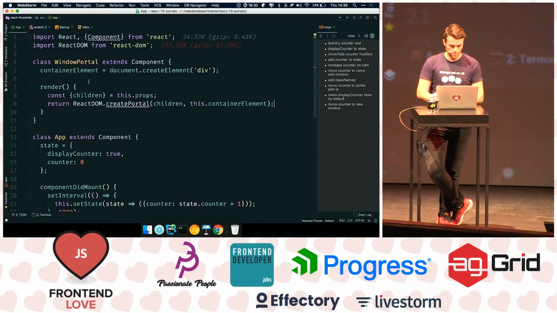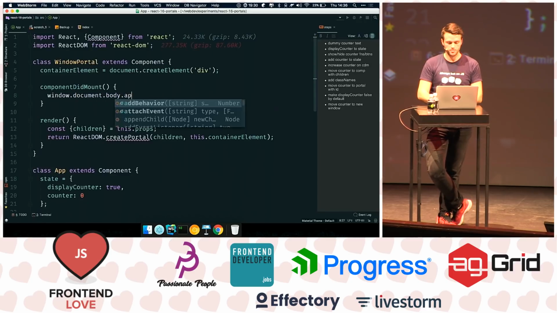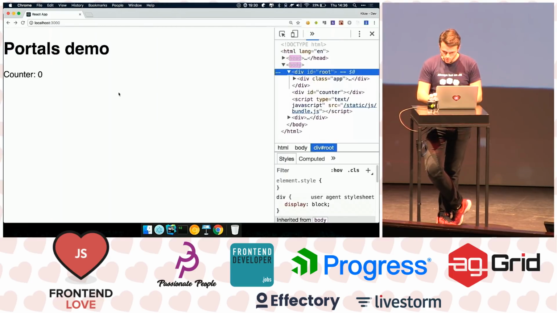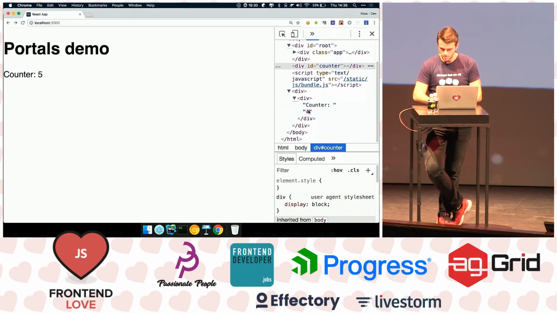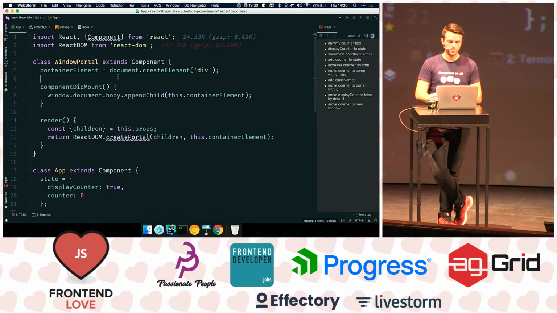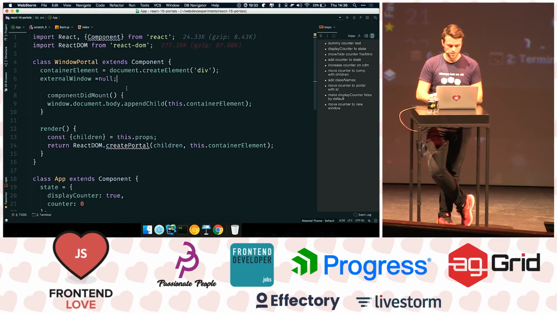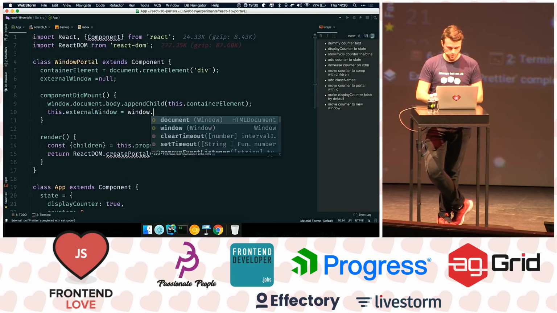So what we can do on componentDidMount is say window.document.body.appendChild, and we can put this.containerElement, and eventually it should go somewhere. Yep, it's here. Because we tell it to append this div to the body. But what we can do is create a window, so we can say externalWindow, and sorry, this is null here, because it's not open yet. And here in componentDidMount, we can say this.externalWindow equals window.open.